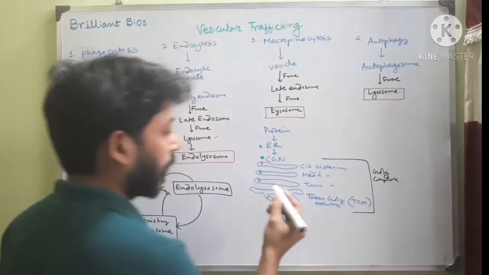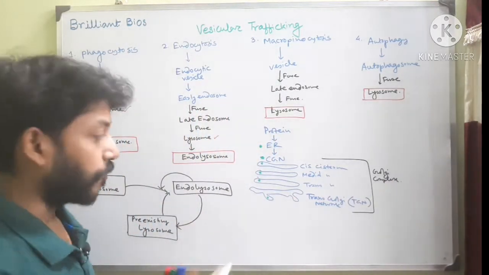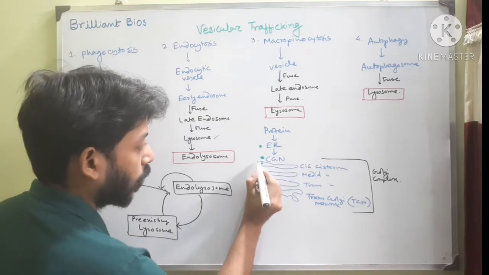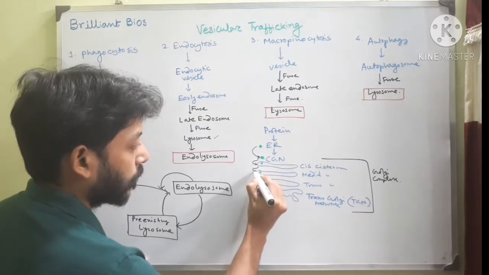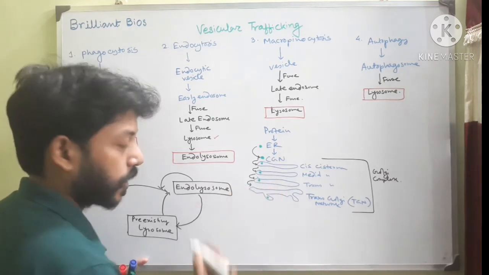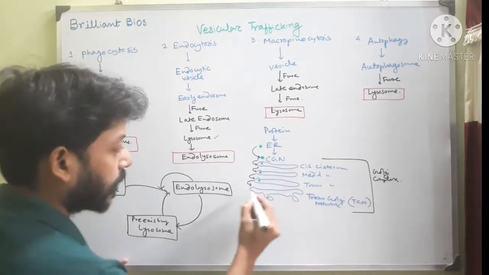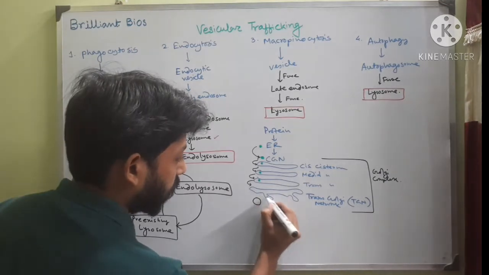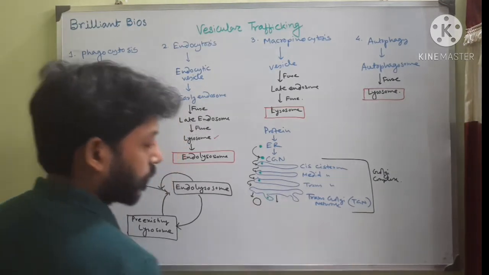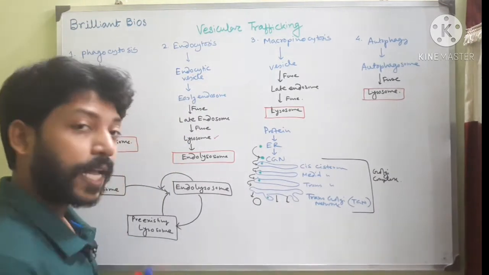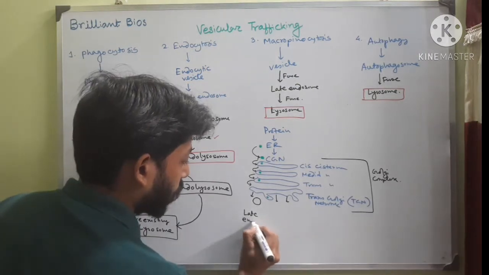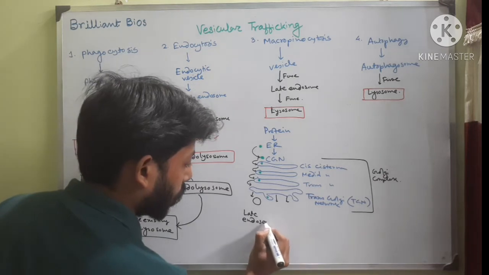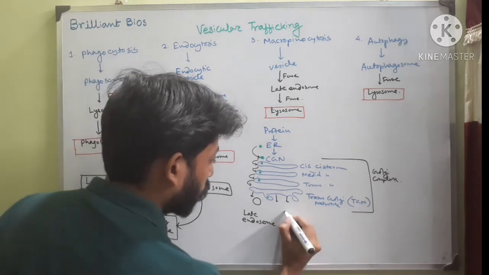Ultimately from the TGN, vesicles bud off. This is called anterograde movement. The proteins move forward, and ultimately vesicles bud off from the TGN and can reach the late endosome or directly the lysosome also.